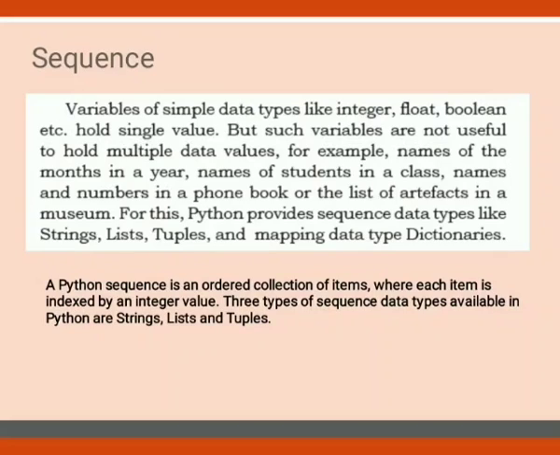Is it clear to you? So whenever we have to store multiple values, we will not use variables. Instead, we will be using sequence data types. A Python sequence is an ordered collection of items where each item is indexed by an integer value. Three types of sequence data types available in Python are string, list and tuples.